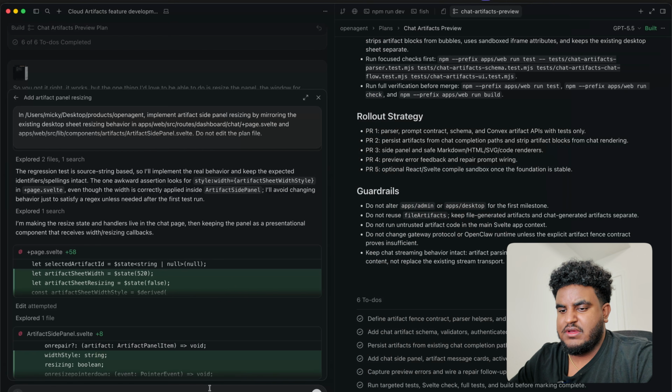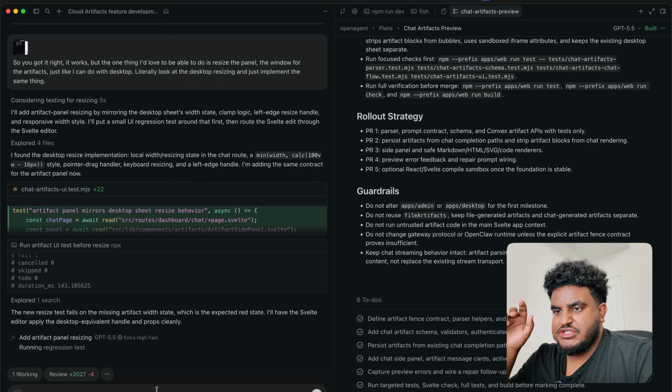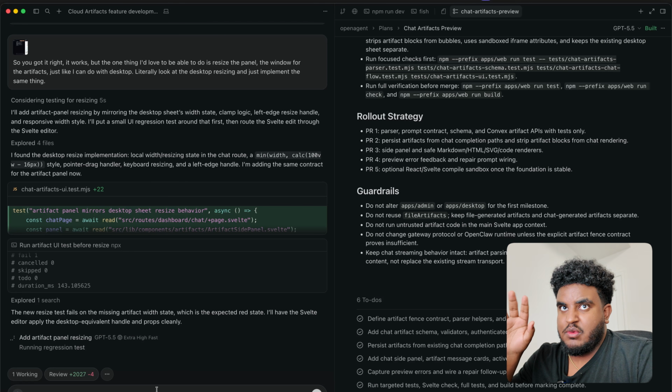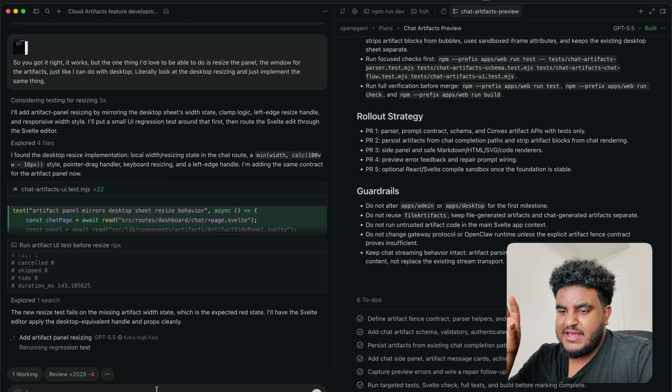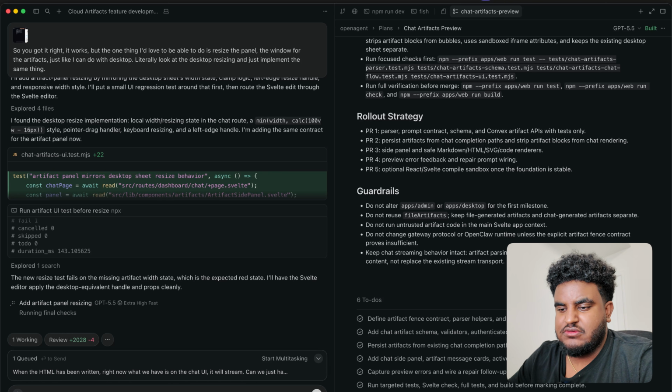Let's go back here and say, when the HTML has been written, right now on the chat UI, it will stream. Can we just have an animation that says, you know, writing or building, or actually it should say something like writing HTML or crafting artifact. Actually, I like crafting artifact. Write crafting artifact, let it animate and pulsate nicely instead of the entire HTML streaming. So we'll have this queued up.